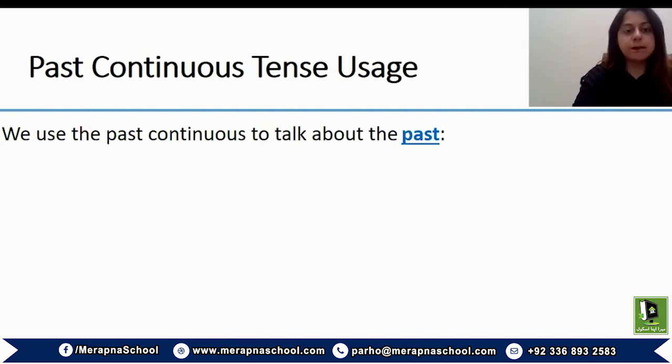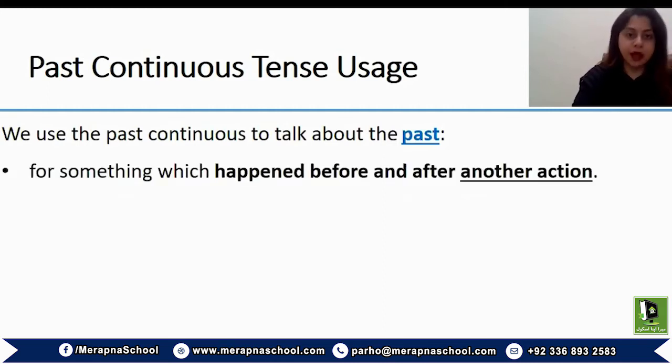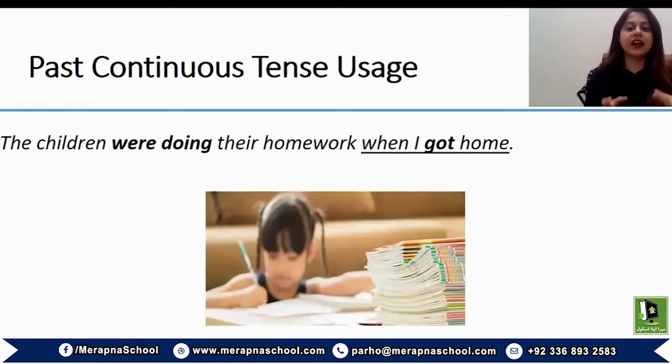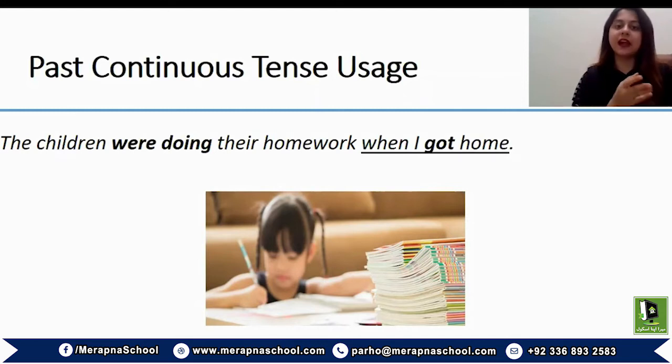We basically use the past continuous tense to talk about the past for something which happened before and after another action. For instance, the children were doing their homework when I got home. So the moment I got home, the children were doing their homework. So in this context, we know that this action was happening when I got home. When I got home, this was something that the children were doing. And again, were doing refers to the continuity of the action. So that action was in progress when I got back home.